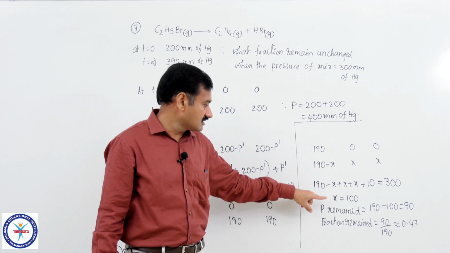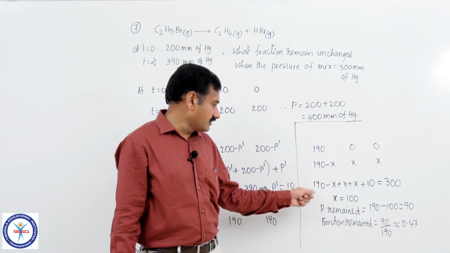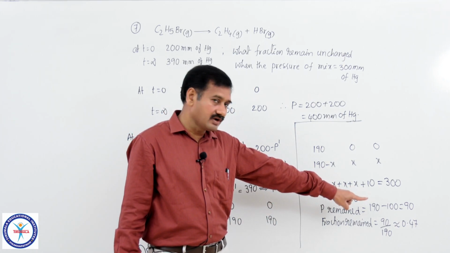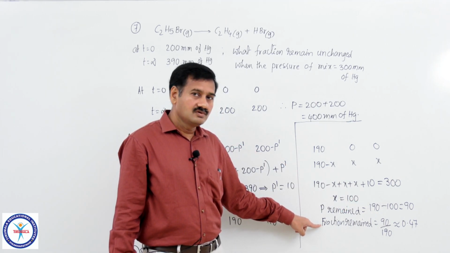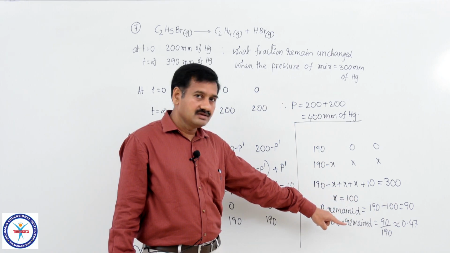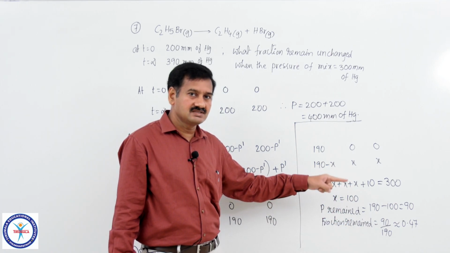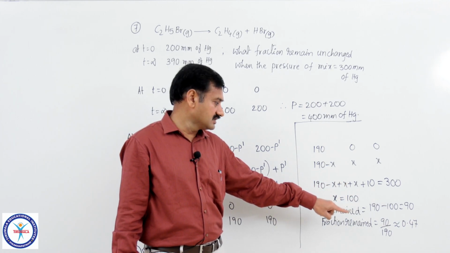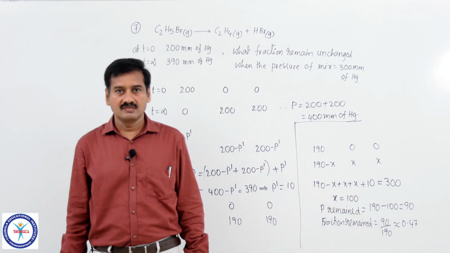From that, the pressure drop is calculated as 100. Therefore, the pressure remained is equal to 190 minus 100 equals 90 millimeters of mercury. Fraction remained is equal to 90 divided by 190, because out of 190 millimeters of mercury, 90 millimeters is the pressure remained. So, 90 divided by 190 is the fraction, approximately equal to 0.47, right.